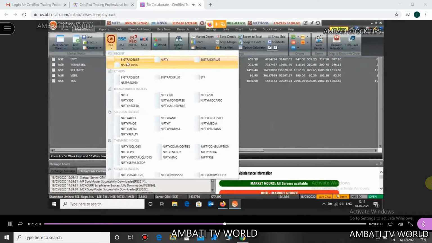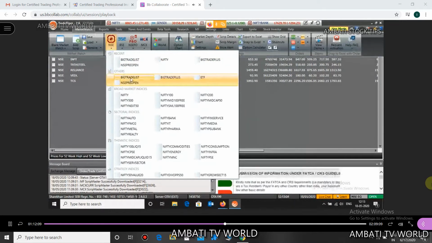Regularly what we will be using, I'm coming to that point, Hemji. Regularly we will be using big trade and big trade plus. Big trade means all those stocks wherein intraday trading is allowed. All those stocks are listed in the big trade list wherein Sherkhan allows you to do intraday trading. Similarly we have big trade plus, wherein again intraday trading is allowed. So you will be using either the big trade list or big trade plus.